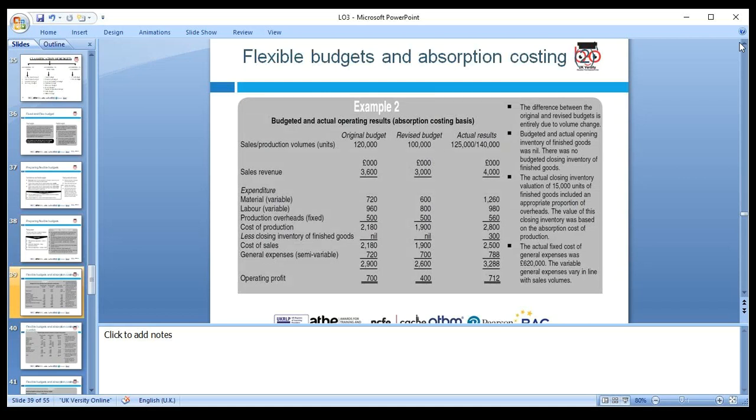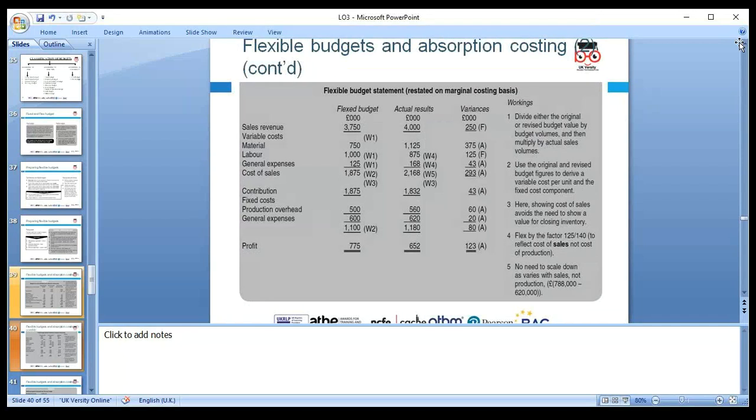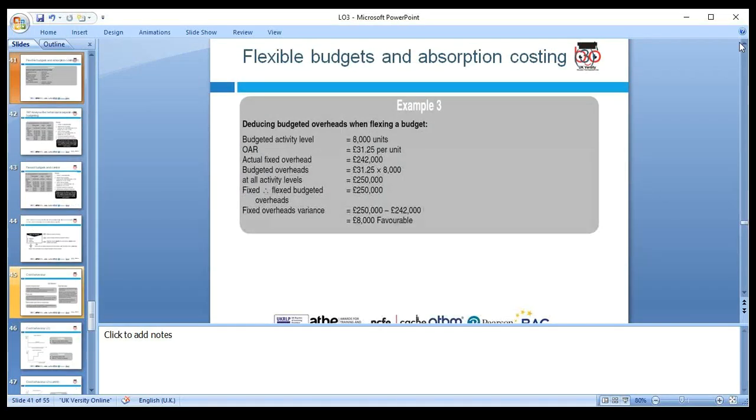Okay, so we included an example here. The original budget was sales volume 120,000, but the revised budget was 100,000, and the actual result we have was 125,000 units or 140,000. So we can prepare and we can absorb the cost accordingly, whatever the actual activity we have. You will see all the working here, the sales revenue.